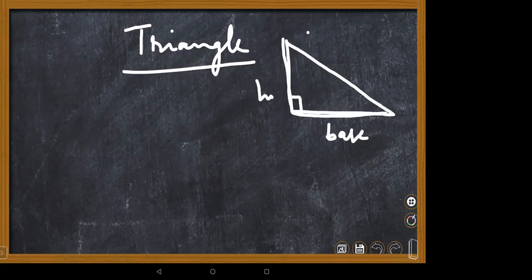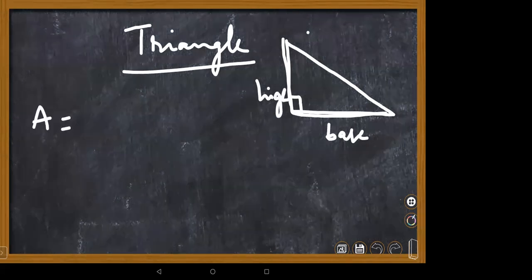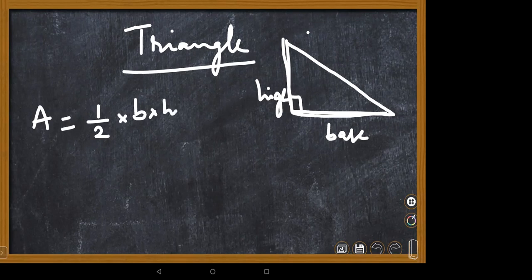Height means making perpendicular. Then area of triangle is nothing but half of base multiplied with height. That means you just multiply base and height and make it half. Then you will get area of triangle when base and height is given.